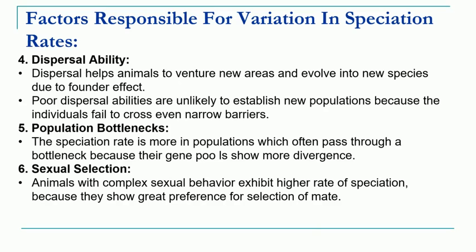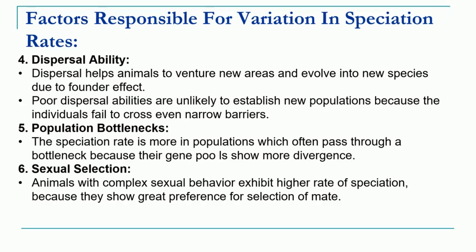The next phenomenon is called population bottlenecks. The rate of speciation is more in the species which show this bottleneck phenomenon, because their gene pool shows more divergence, so they show variation at a faster rate.